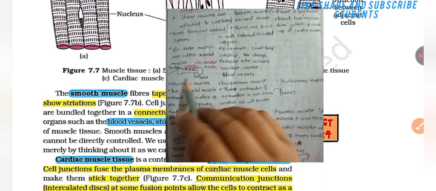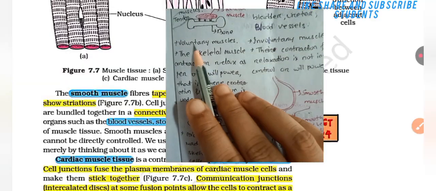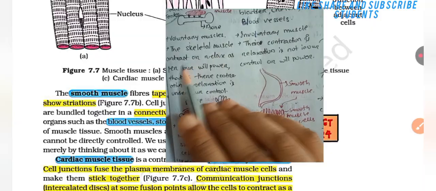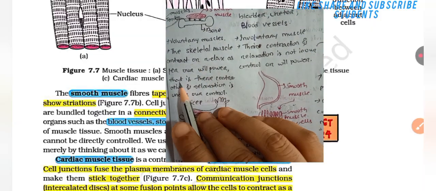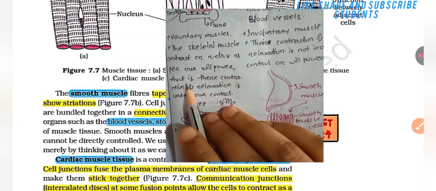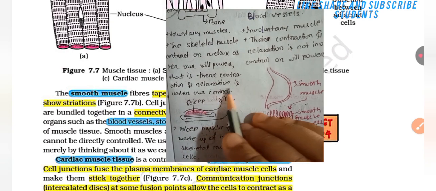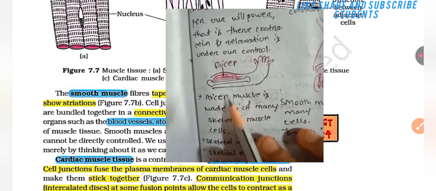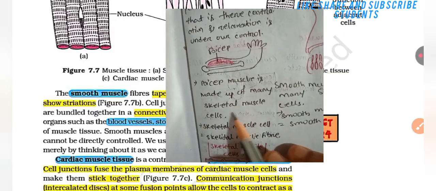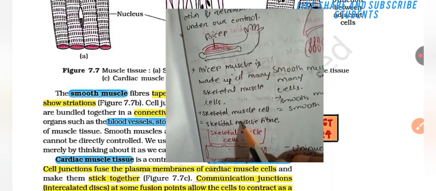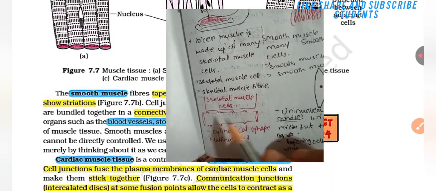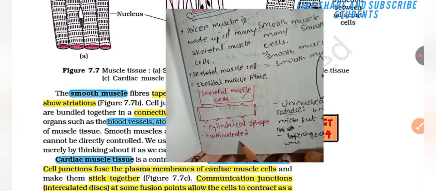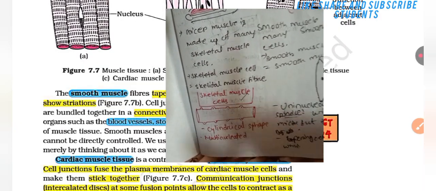Then voluntary muscles: the skeletal muscles are voluntary. The skeletal muscles can contract or relax as per our willpower, that is, our contraction and relaxation is under our control. Here the bicep is present. Bicep muscle is made up of many skeletal muscle cells. Skeletal muscle cells equal skeletal muscle fibers. They are cylindrical in shape and multinucleated.